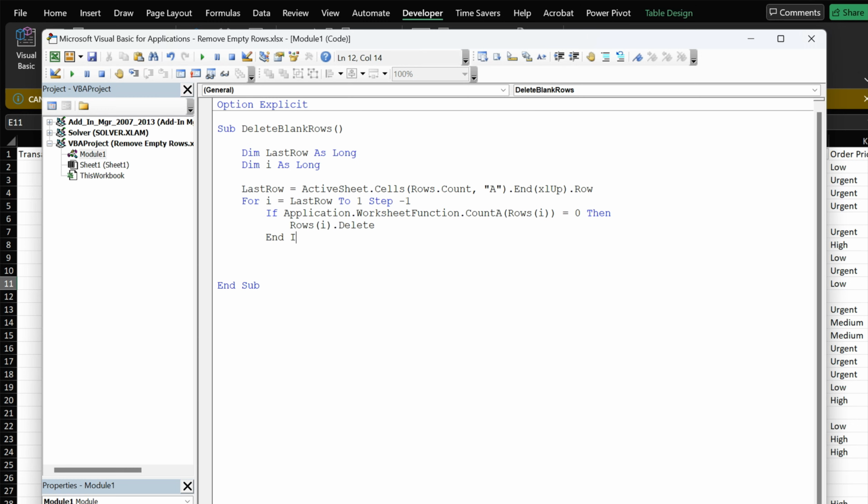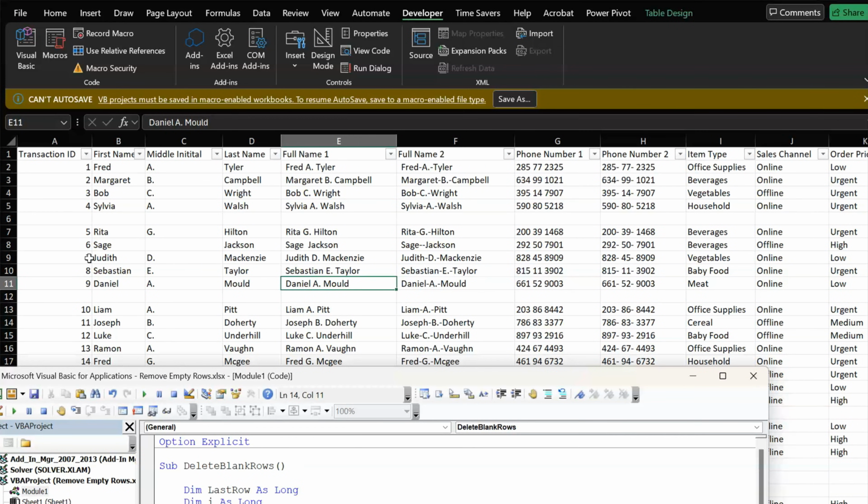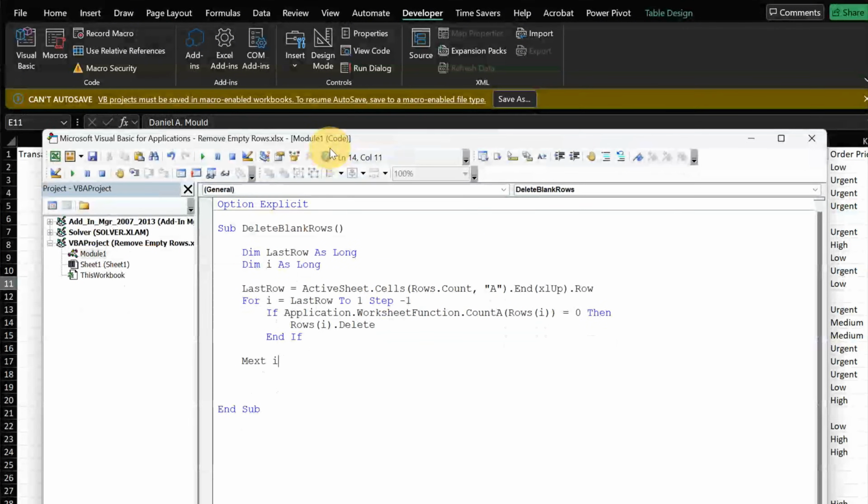And now we are ending our if condition. And it will go to the next loop. So we are using the Next i. So it will iterate through each and every row, this VBA code. So now our VBA code is complete. So now let's test this out if it works.